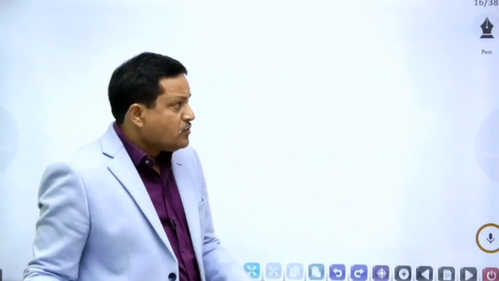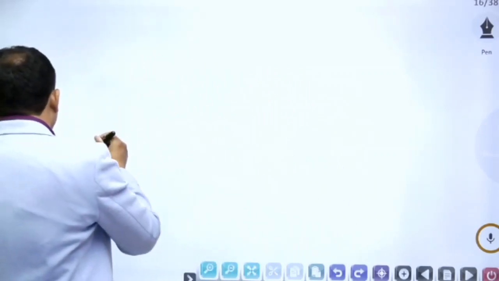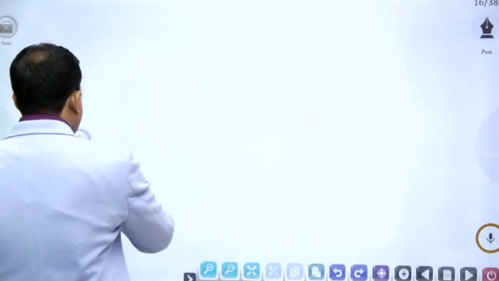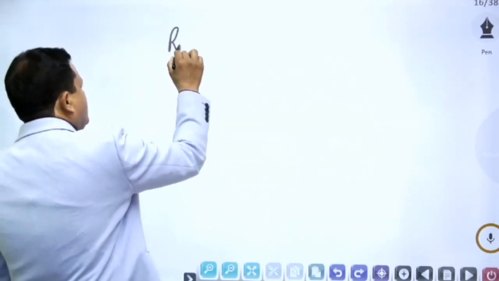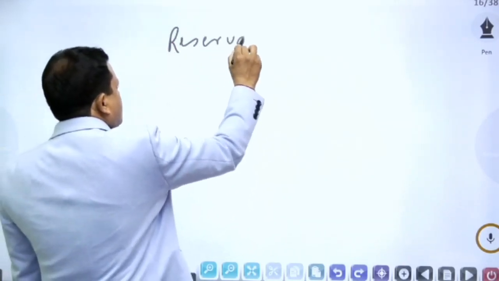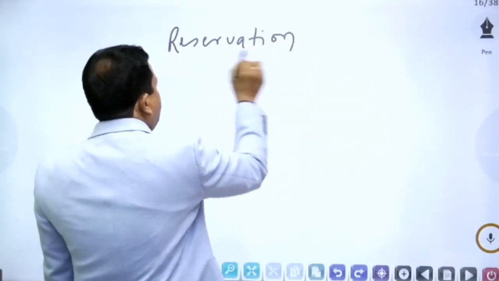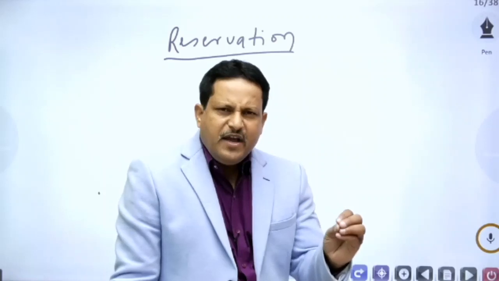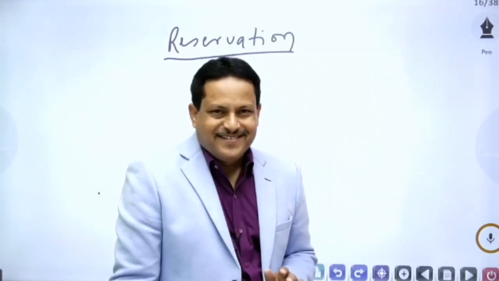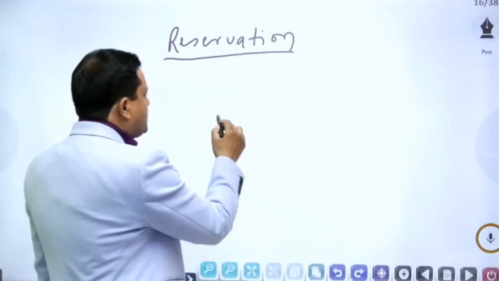Topics of current relevance within the purview of discussion as far as possible. So, if you see the system of reservation in India, basically we have reservation in India at three levels. That means one can say that in India we have three forms of reservation. What are those three forms?